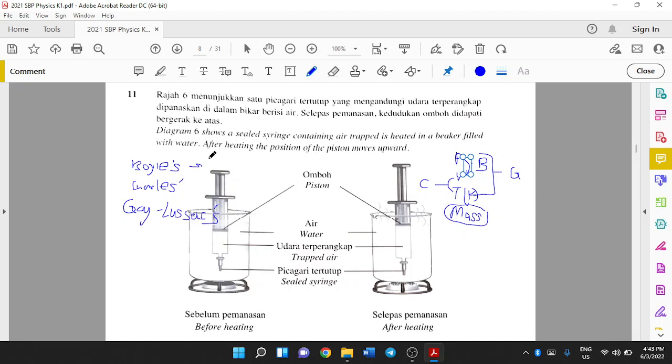The first one, Boyle's law, states that PV equals PV. The Charles' law, VT, V over T equals V over T. And your Gay-Lussac's law is PT, so P over T equals P over T.